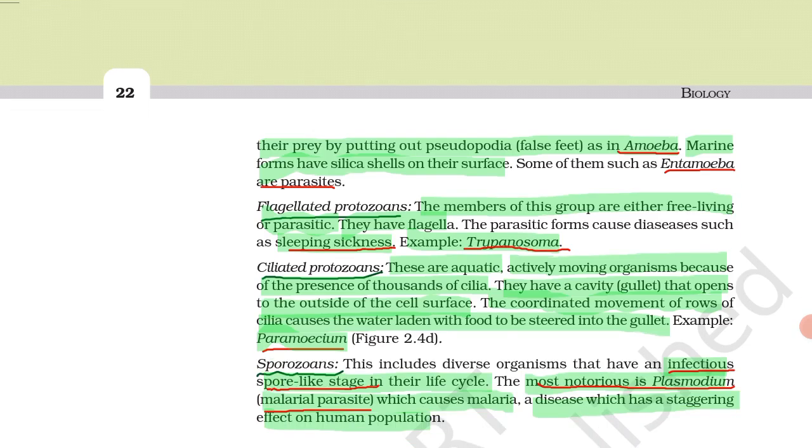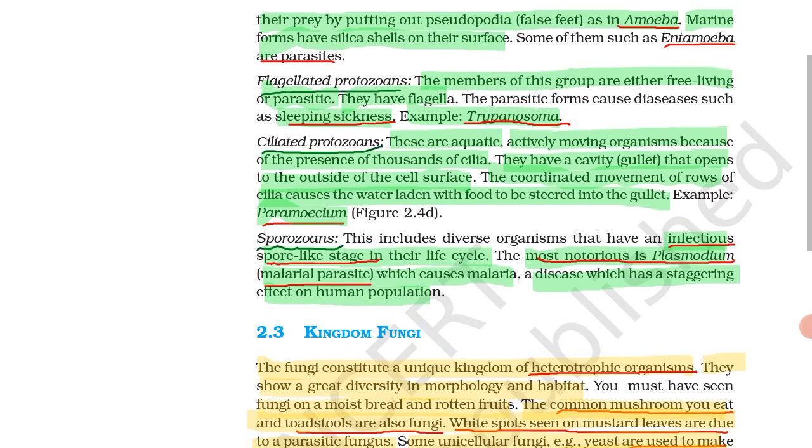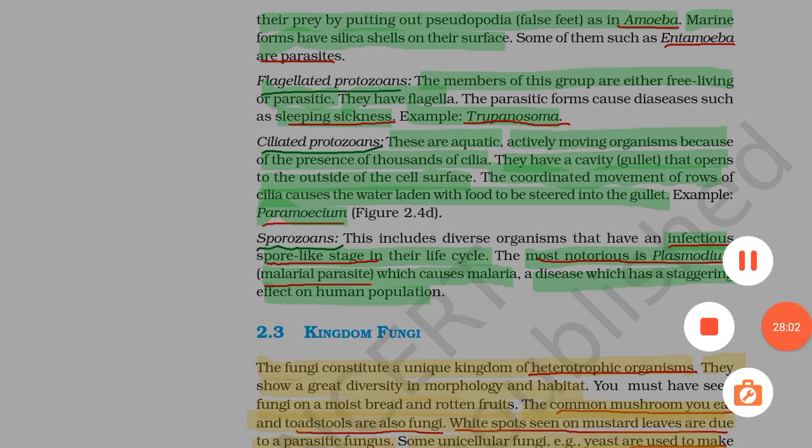The example of amoeboid protozoan is Entamoeba, flagellated protozoan, Trypanosoma. It also causes a disease like sleeping sickness. Ciliated protozoan example is Paramecium, and sporozoans example is the malarial parasite Plasmodium.